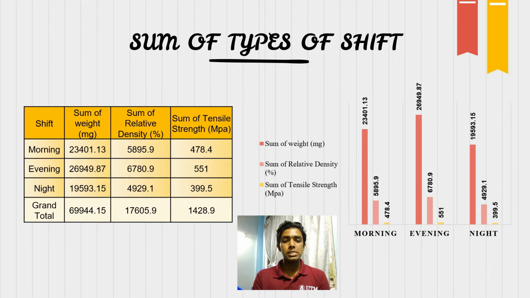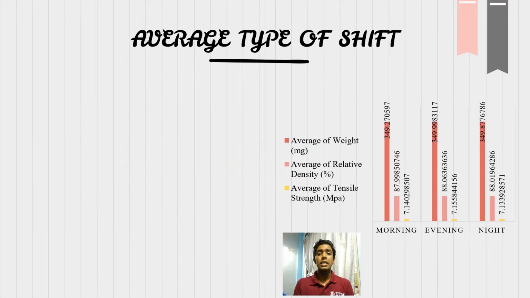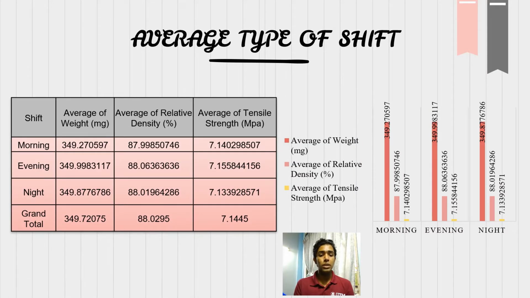And now the type of shift. So here we can see the sum by type of shift: morning, evening, and night. We have arranged it accordingly to the sum of the weight, sum of the relative density, and sum of tensile strength, where we can see evening has the highest sum of weight, relative density, and also tensile strength. Here is the average by type of shift, where we arranged it accordingly to morning, evening, and night, and evening still has the highest average of weight, average of relative density, and average of tensile strength.